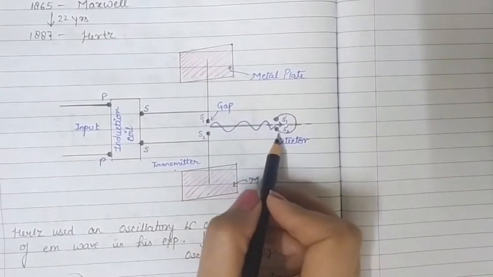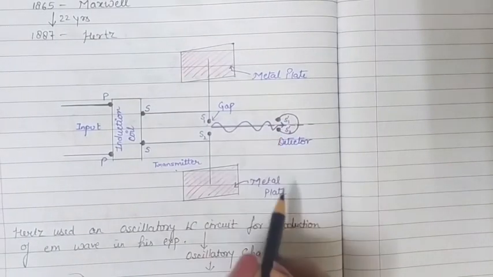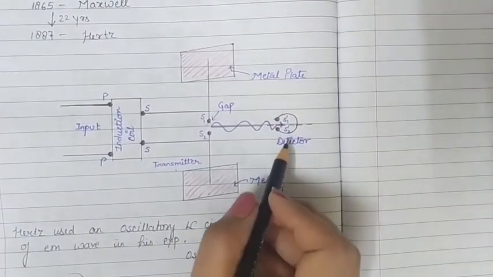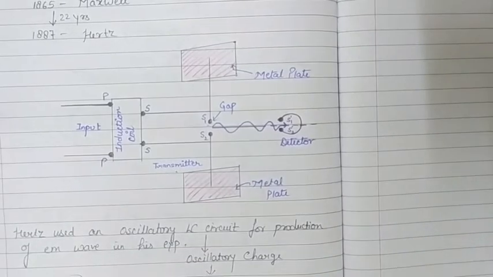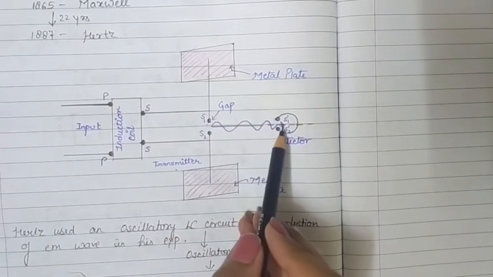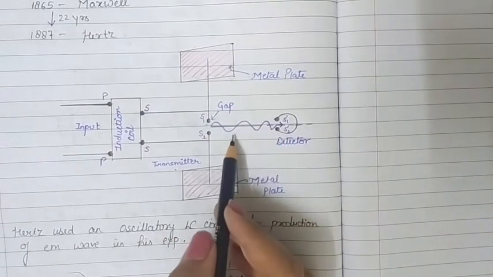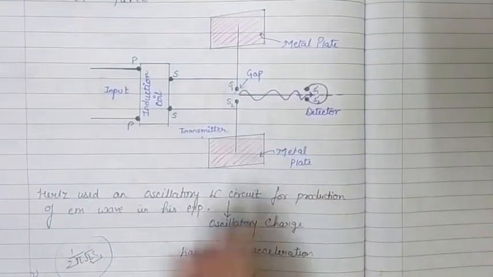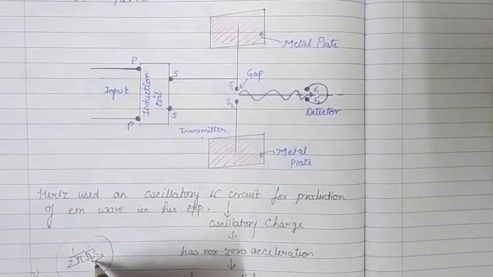Again, here at the detector there are small polished brass spheres at the ends, and the electromagnetic waves being produced in the gap are reaching the detector. These electromagnetic waves are of high frequency because we have low values of inductance and capacitance.